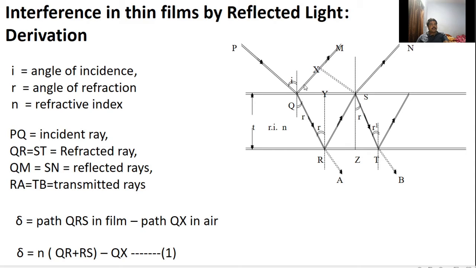So the path difference between these two light rays, delta, is equal to path QRS in the film minus path QX in air. So delta is equal to n into (QR plus RS) minus QX. That gives the path difference between the two light rays QM and SN.